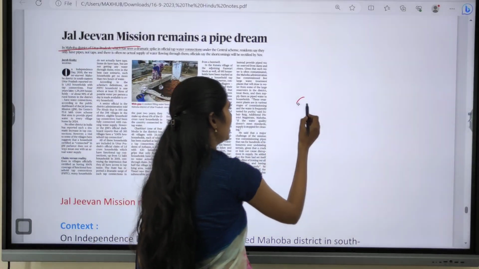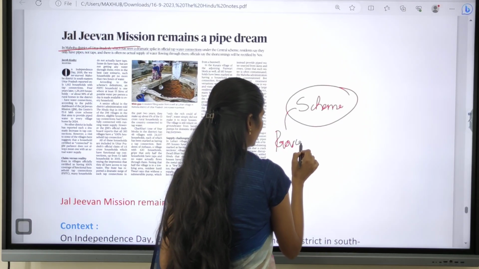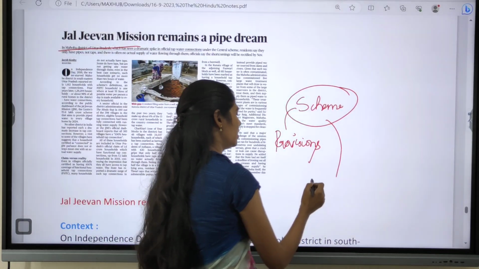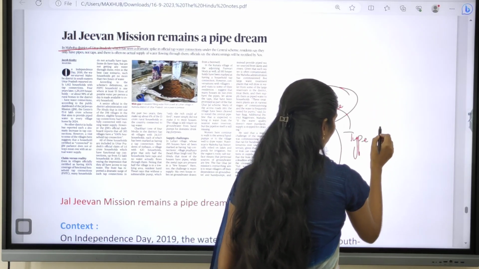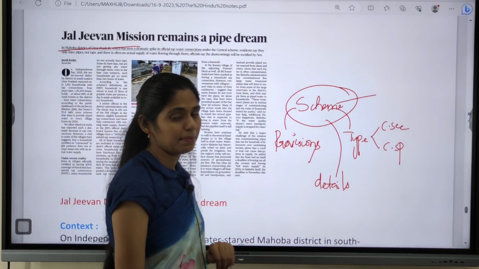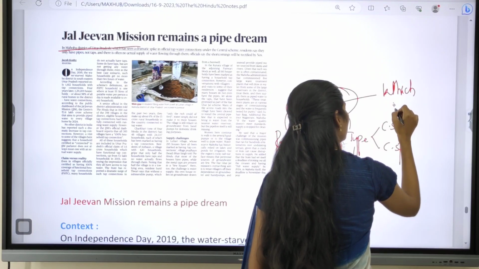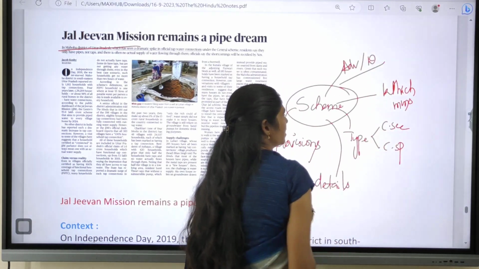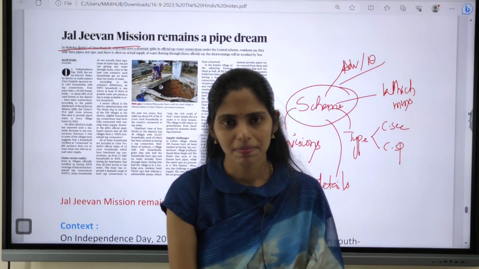Whenever you see any scheme in the news, you have to see what the provisions of that scheme are, and some important details, like which type of scheme it is, whether a central sector scheme or a centrally sponsored scheme. Apart from that, you have to see under which ministry it comes, and what the advantages and disadvantages of that scheme are, because in governance you may get questions regarding schemes, and schemes also form part of your prelims.